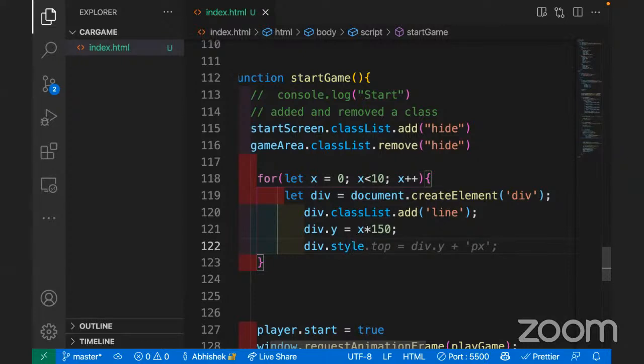Okay, so style.top. And copyright issue and security issue, those are the two different things.